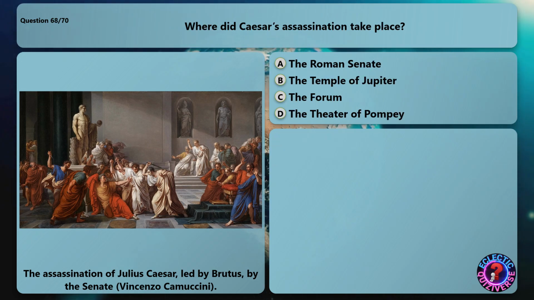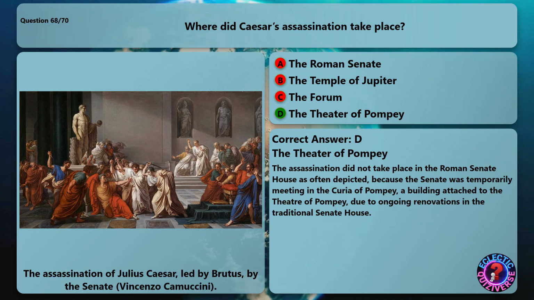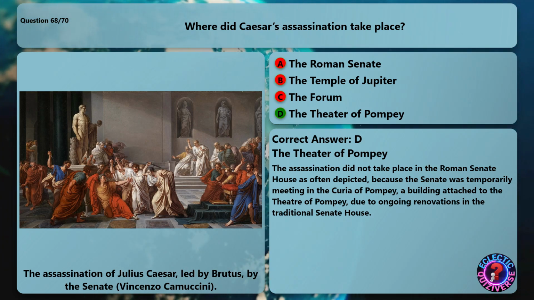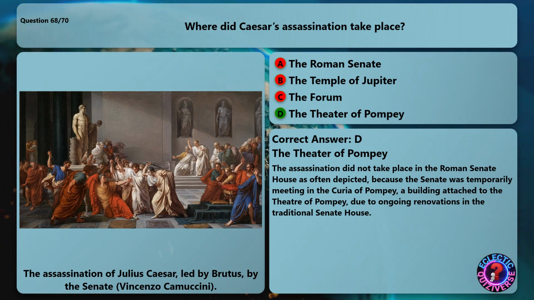Where did Caesar's assassination take place? The correct answer is the Theatre of Pompeii. The assassination did not take place in the Roman Senate House as often depicted, because the Senate was temporarily meeting in the Curia of Pompeii, a building attached to the Theatre of Pompeii, due to ongoing renovations in the traditional Senate House.